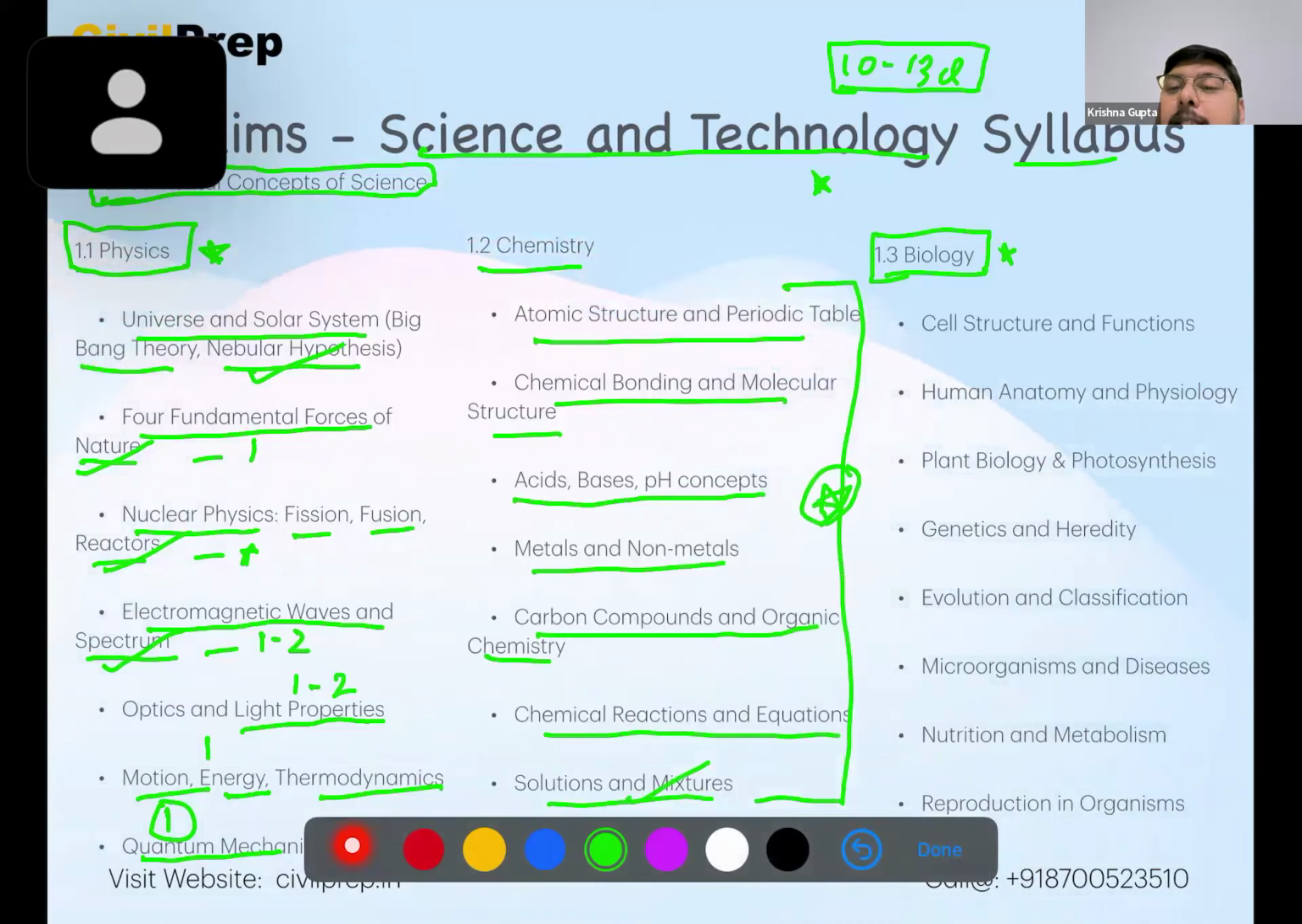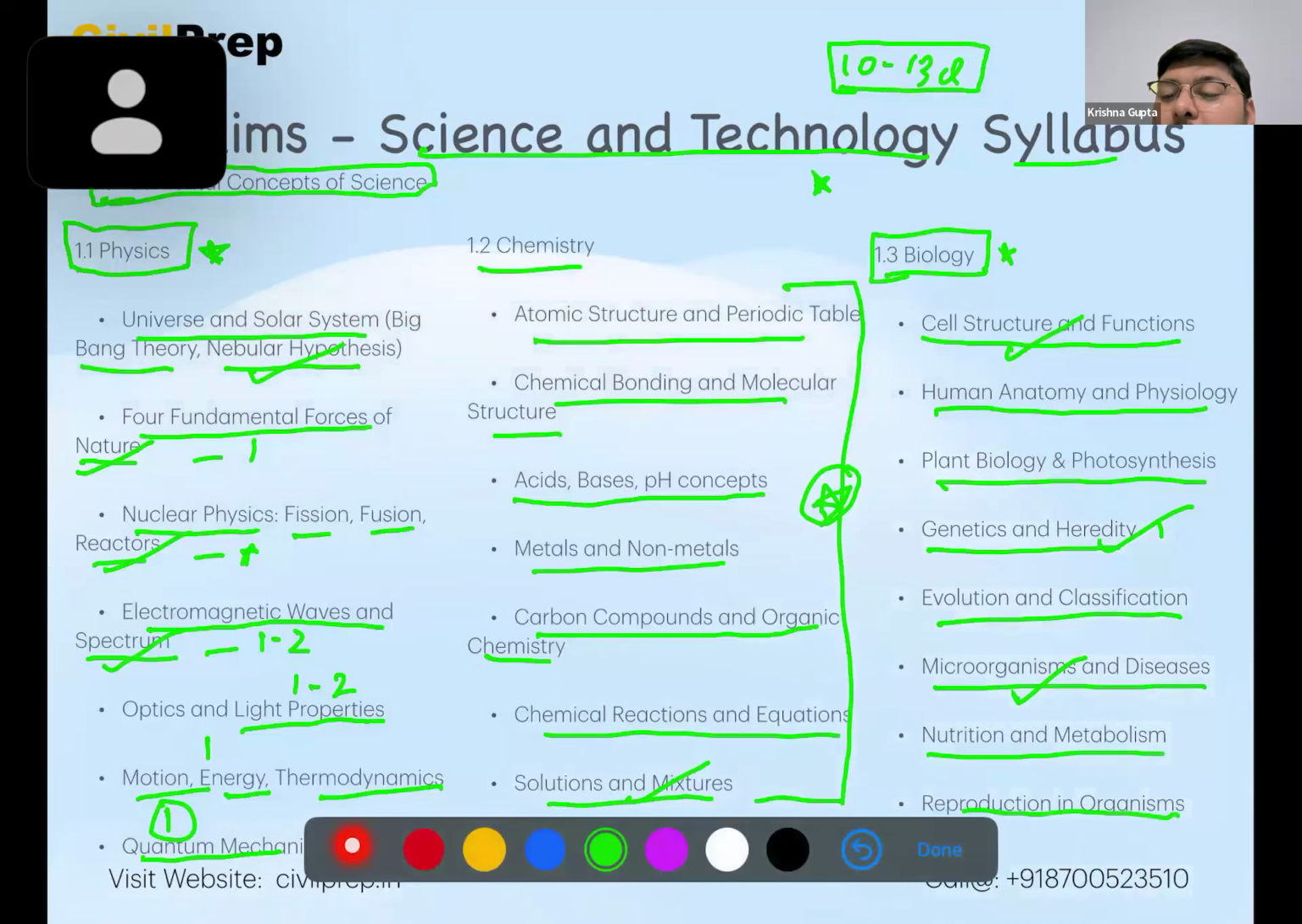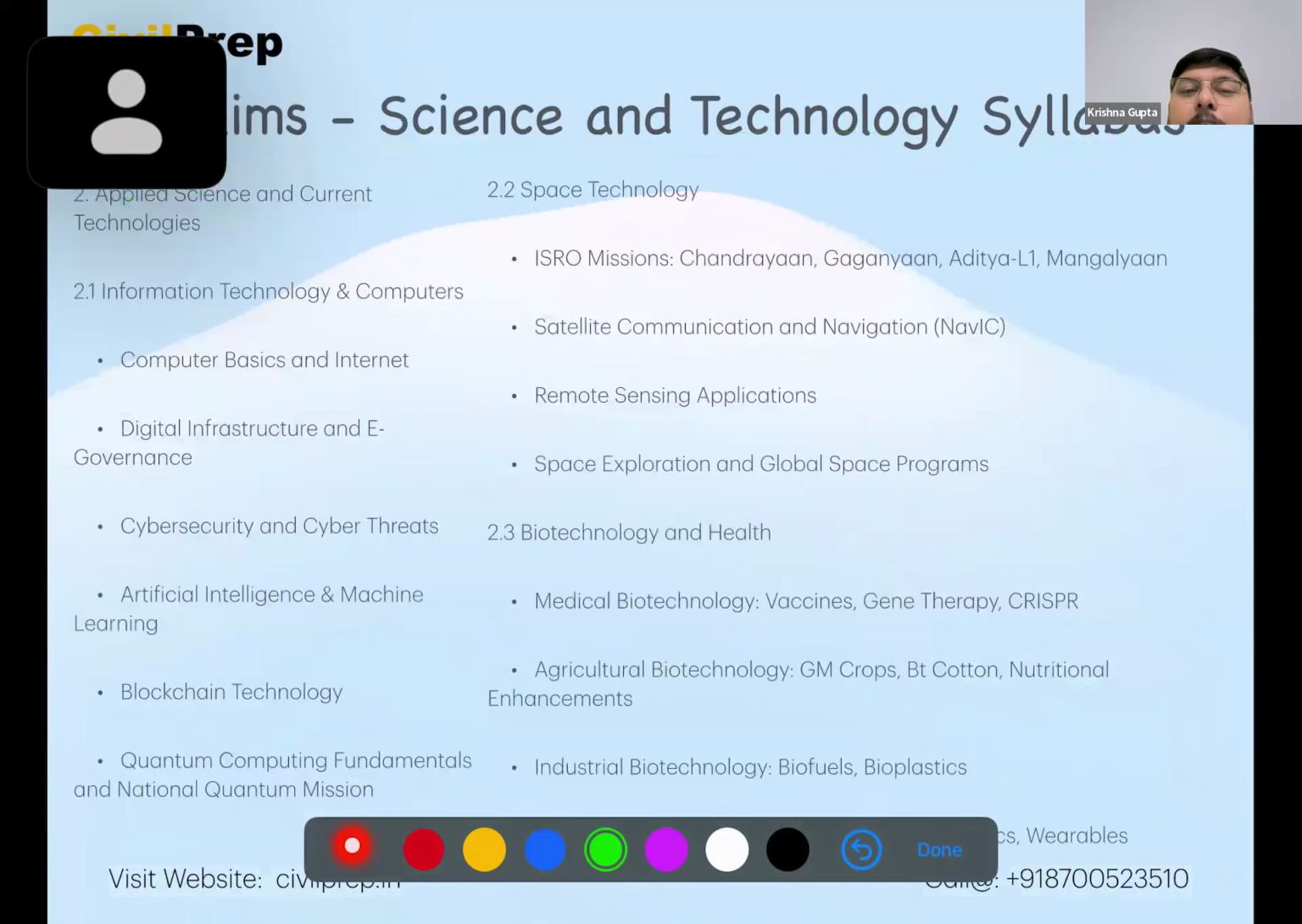Then biology, cell structure and function, 1 question. Human anatomy and physiology, okay. Plant biology and photosynthesis, genetics and hereditary, 1 question. Evolution and classification, microorganisms and disease, 1 question. Nutrition and metabolism, reproduction in organisms, 1 question. So we see that biology is having a very high weightage with respect to science and technology.